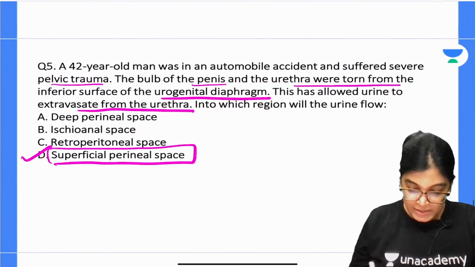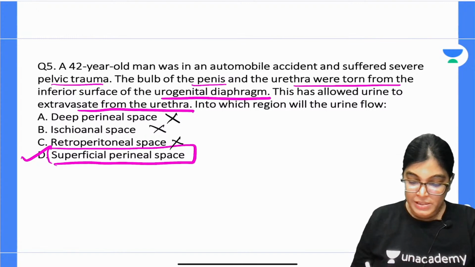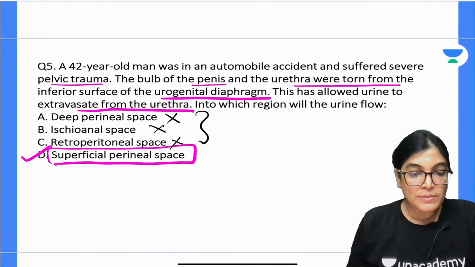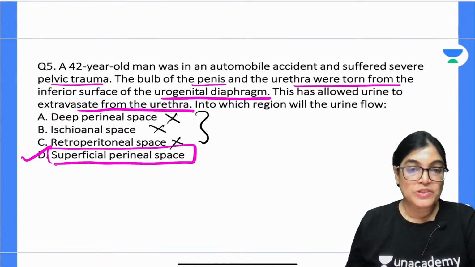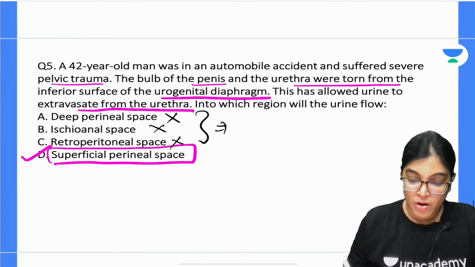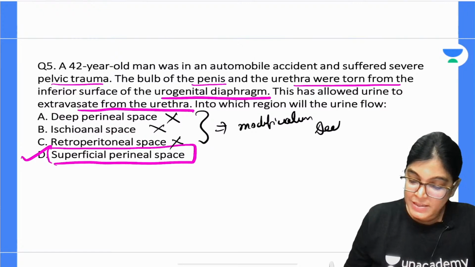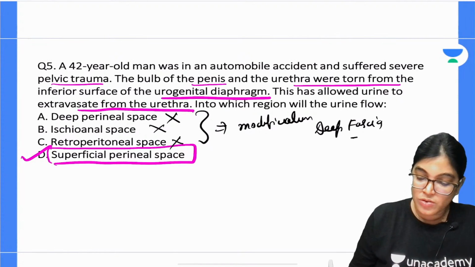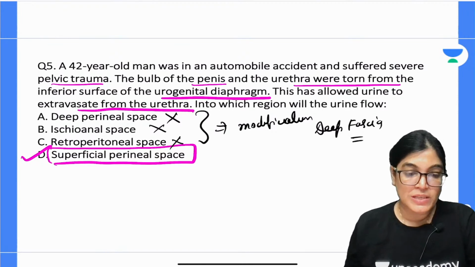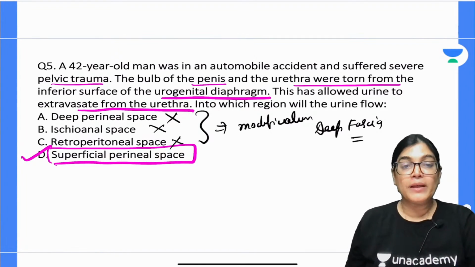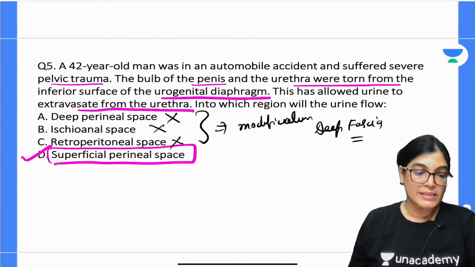All the other spaces, the deep perineal space, ischioanal space and retroperitoneal space, can't be the right answer, because these spaces are shut off from any communication with the superficial perineal space by attachments of modifications of deep fascia. The modifications of deep fascia tightly close the other spaces mentioned in this MCQ. The space which will be involved is the superficial perineal space. From the bulbar urethra, the urine and blood will accumulate in the superficial perineal space.